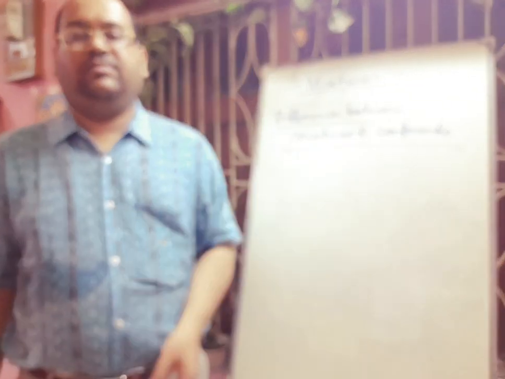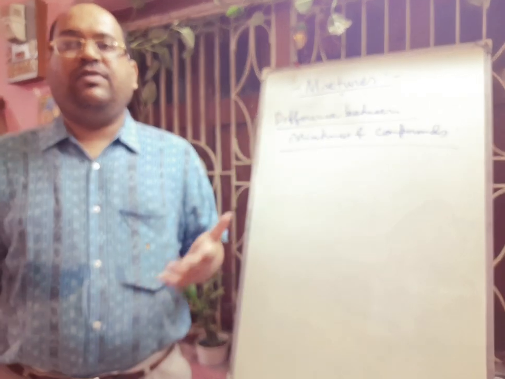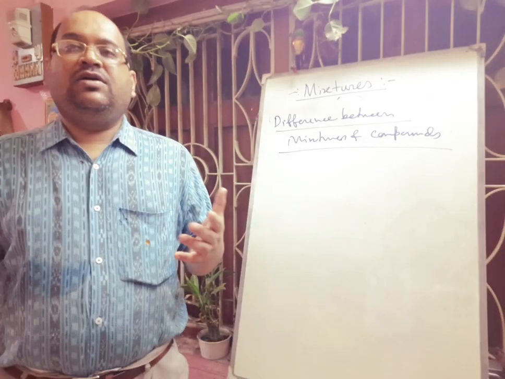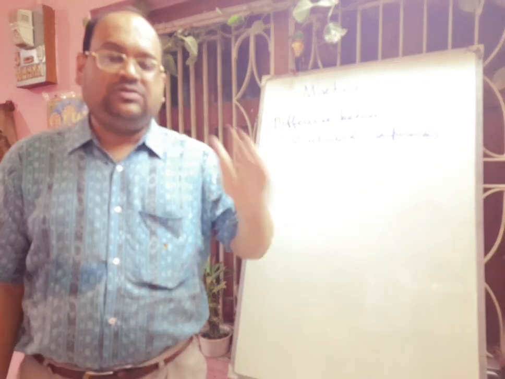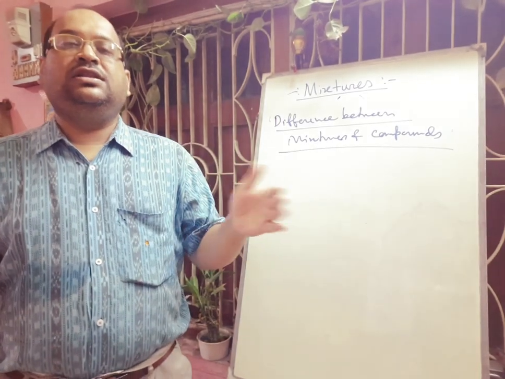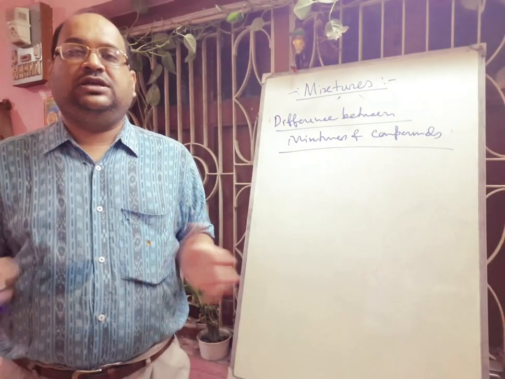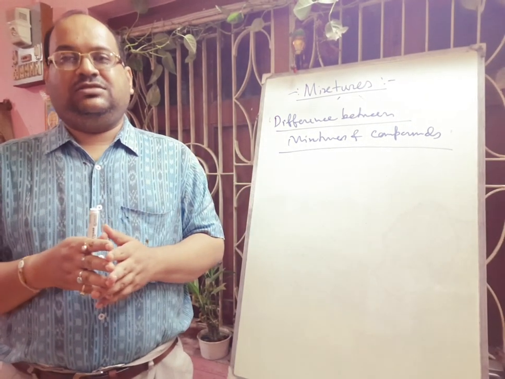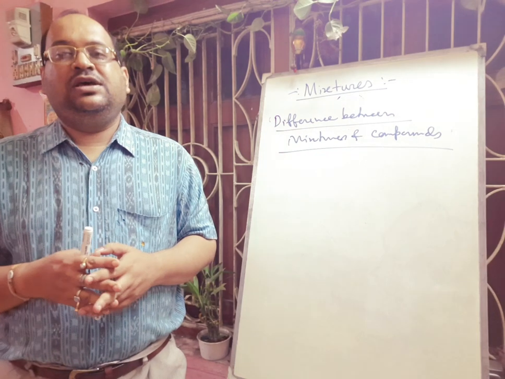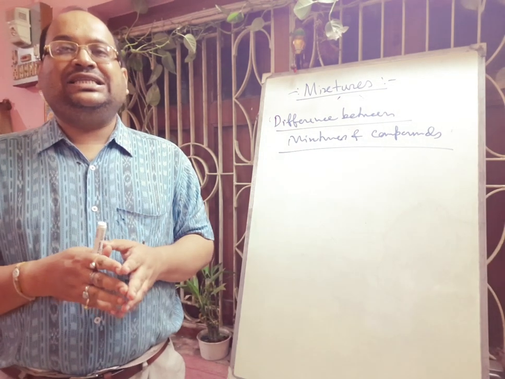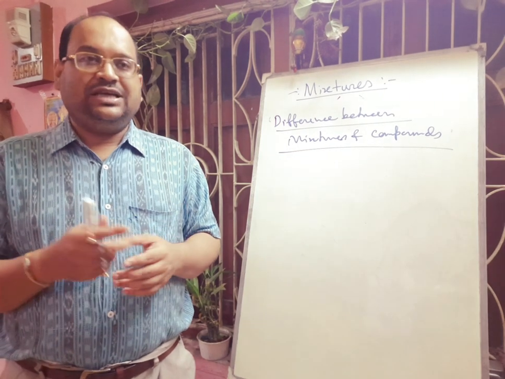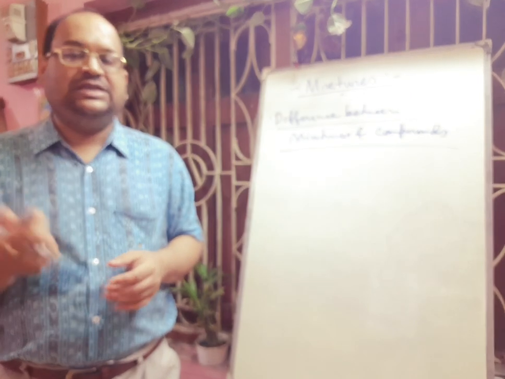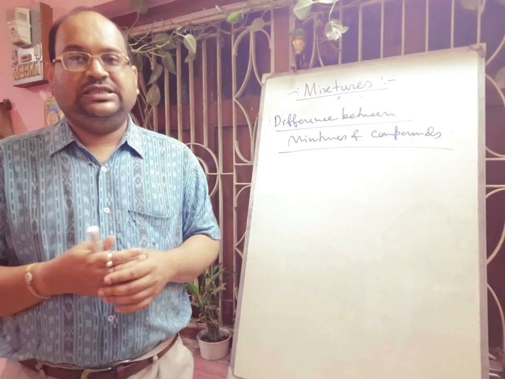Now, elements of compounds can be separated only by a complex chemical process. Suppose you pass electricity through water, acidulated water, then you will separate hydrogen and oxygen. But it is not a simple process, it is a complex chemical process. But in case of a mixture, it can be separated by any physical method. Suppose 2 liquids are mixed, by the distillation method you can easily separate. And next day we will discuss this thing.